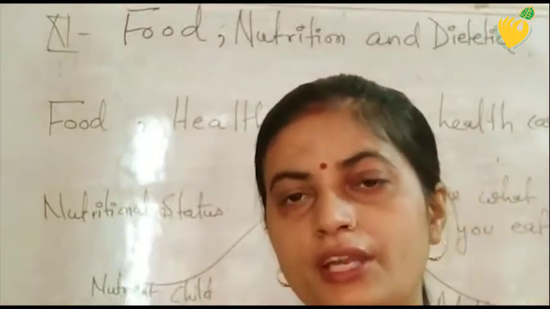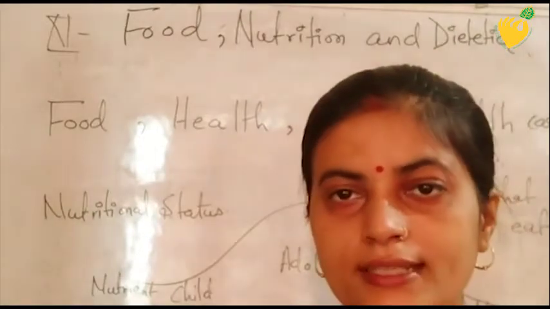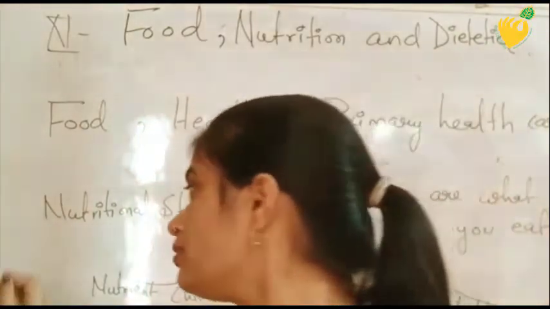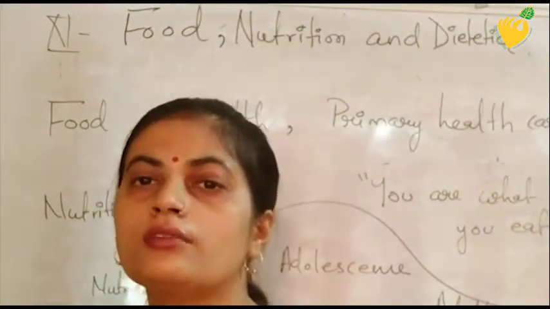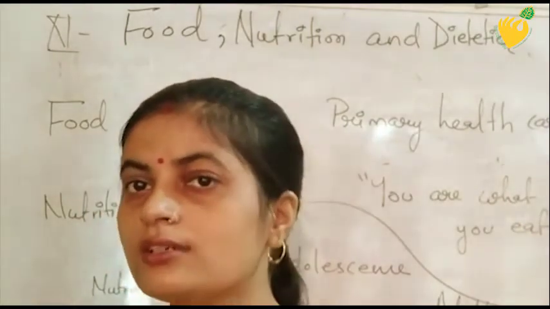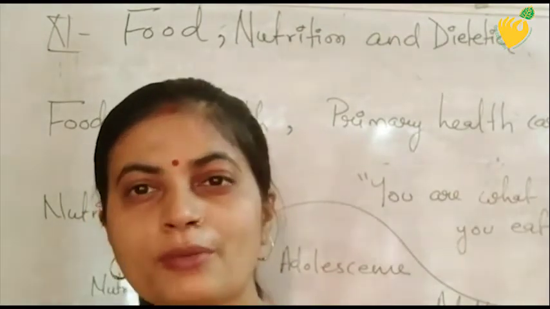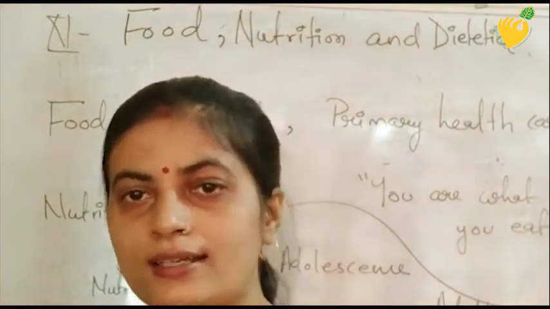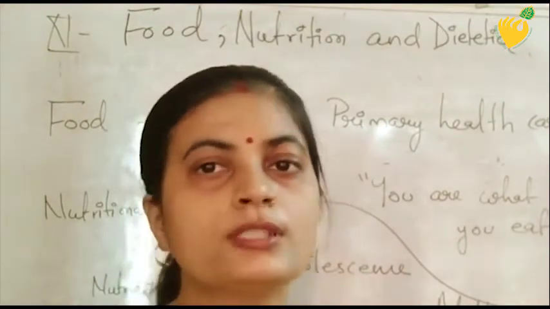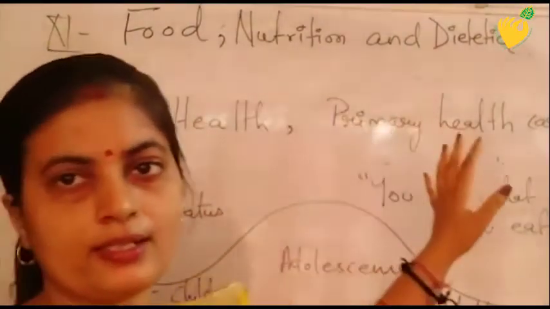Today we are taking the very first unit of our class 11th Food Nutrition and Dietetics. This unit deals with the basic concept of food nutrition. First of all, dealing with this unit, or we can say this chapter, we should know the meaning of food, nutrition and dietetics, which is our subject in class 11th. It is an optional subject. It is made up of three words: food, nutrition and dietetics.